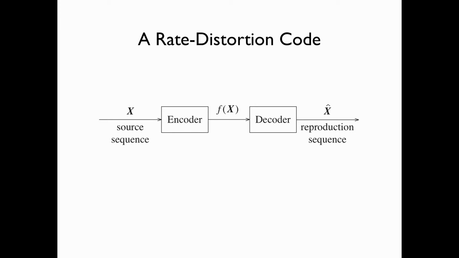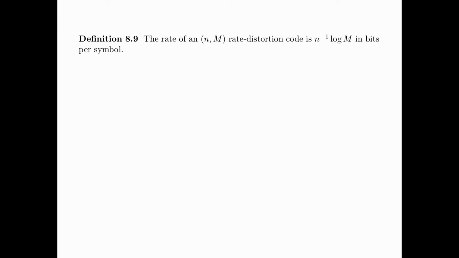This is an illustration of a rate distortion code. The source sequence X is fed to the encoder to produce the index f(X). Then the decoder, based on the index f(X), outputs the reproduction sequence X hat. The rate of an (n, M) rate distortion code is 1 over n times log M in bits per symbol.